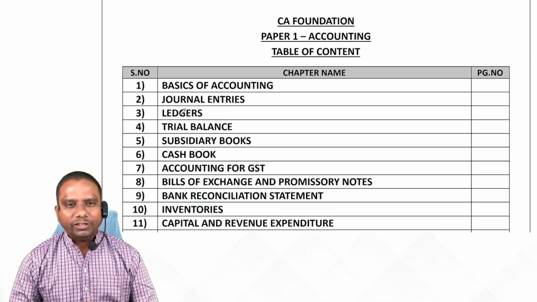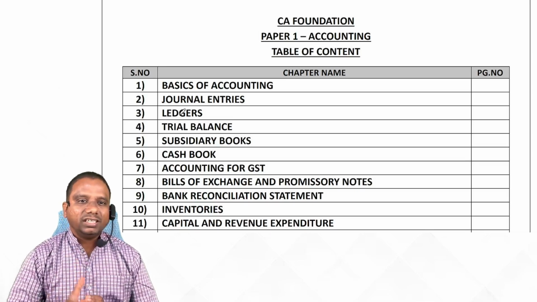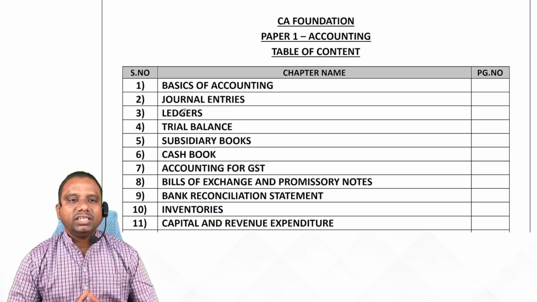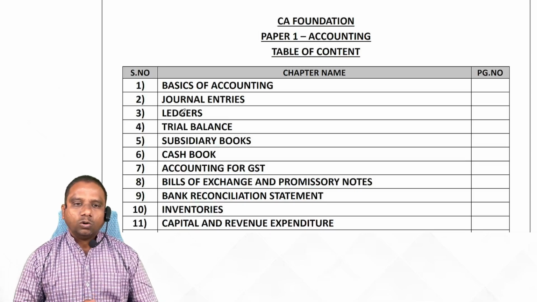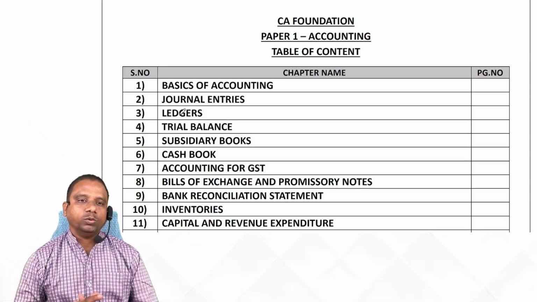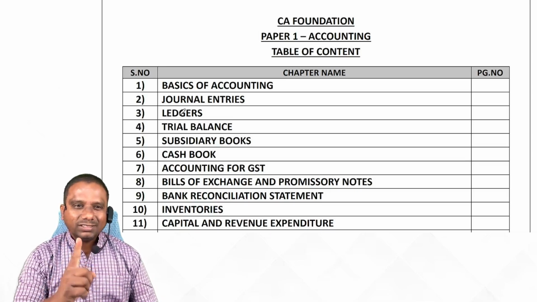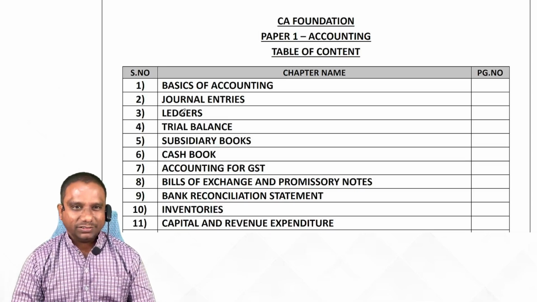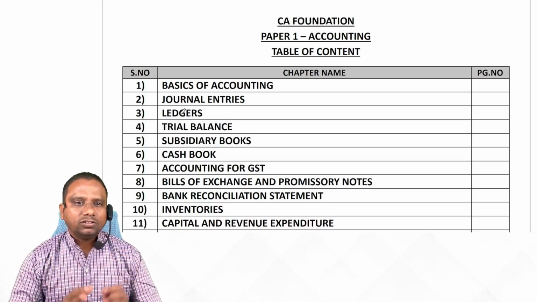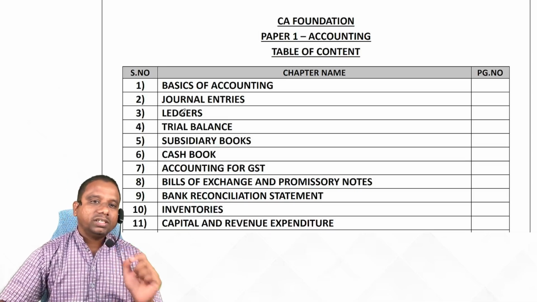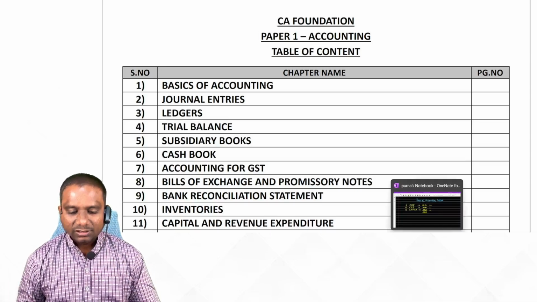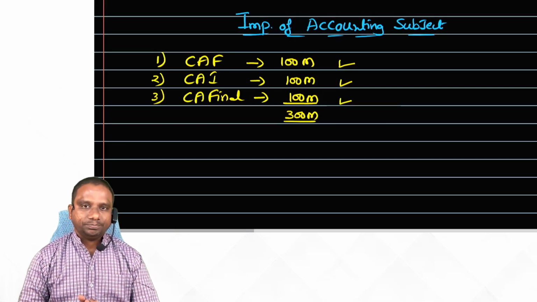In the previous video, we discussed the CA curriculum. In the CA curriculum, we have a total of 3 levels now. Out of that, the first level is CA Foundation. In CA Foundation, we have 4 subjects. Out of that, the first subject is accounting, students. And I have also discussed the importance of the accounting subject in the entire CA curriculum.